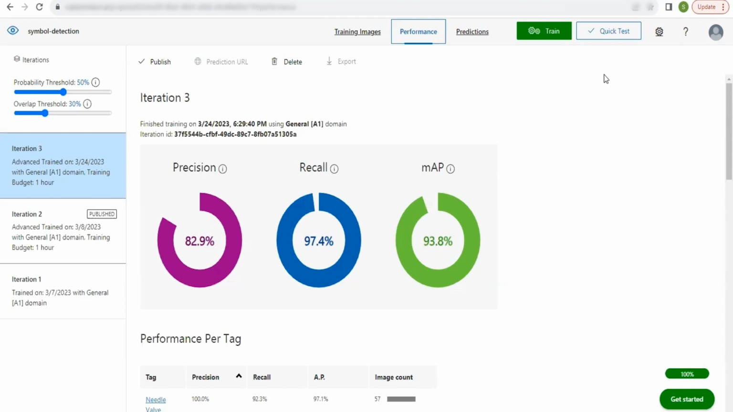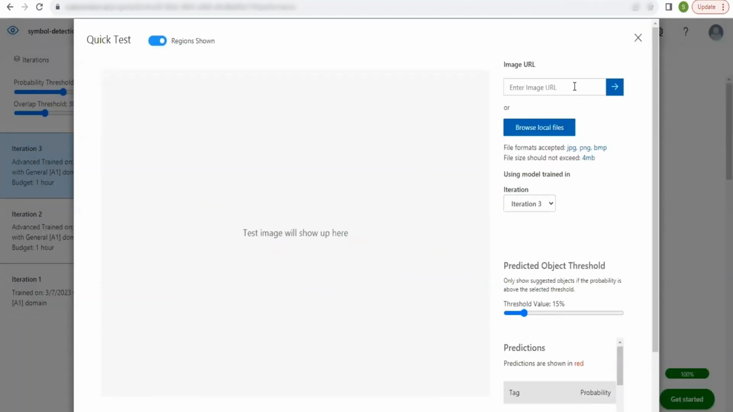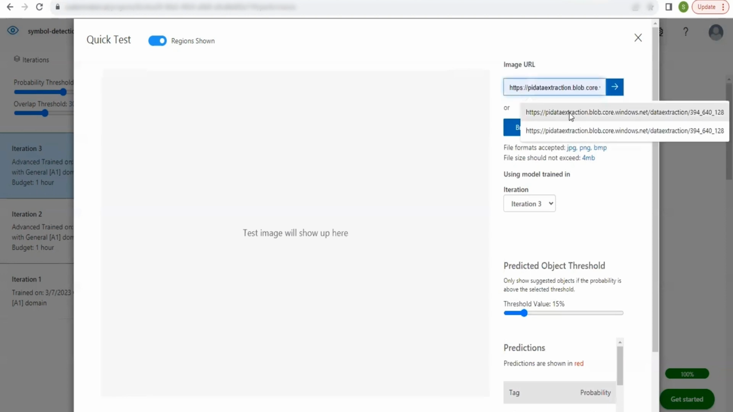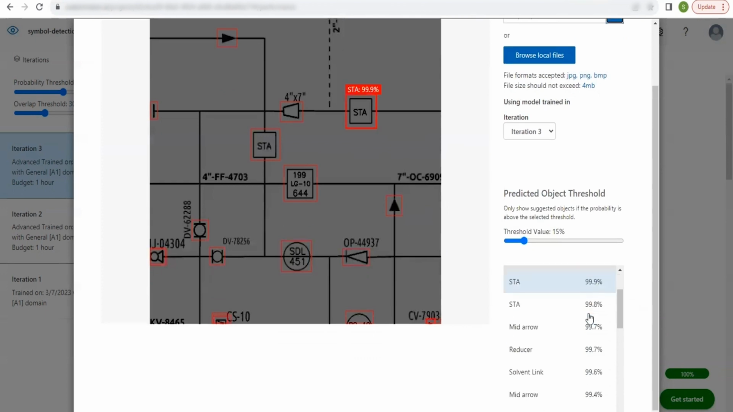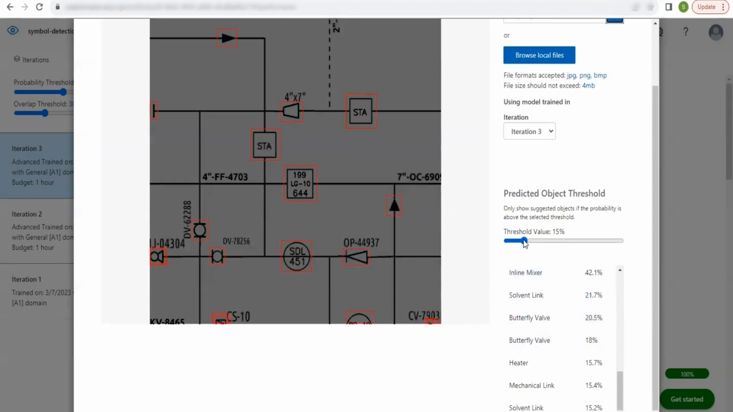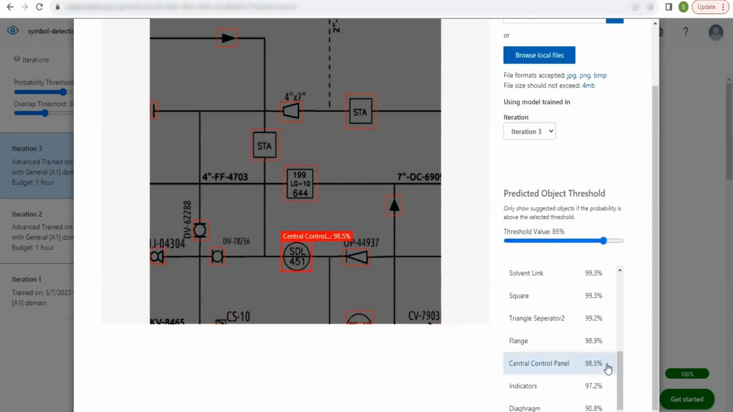And then we can do a quick test for the model. The test can be done using two methods. One is using image URL and another is using local files. If you want to use image URL, you have to enter the image URL here and then press this button. We will get the predicted objects here. Based on the threshold value, we can see the results. If we increase the threshold value, the results will decrease.